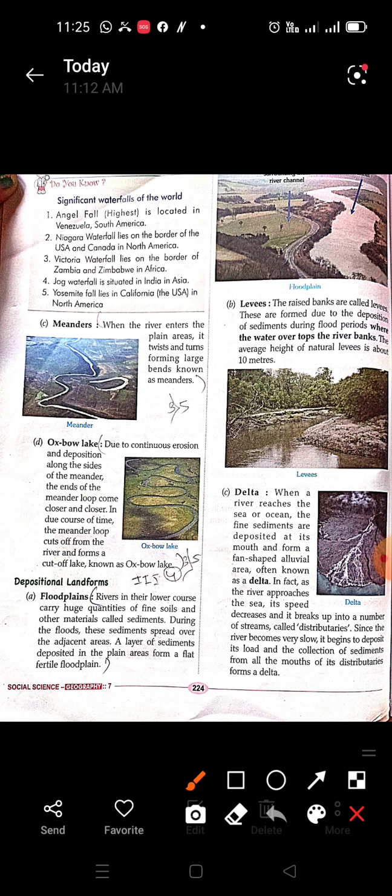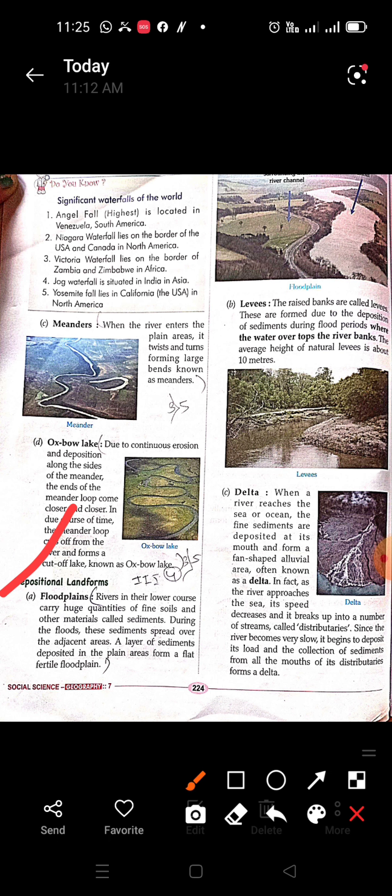Now we will know about the depositional landforms, the landforms which are created because of the depositional work of the river. First are flood plains. Rivers in the lower course carry huge quantities of fine soils and other materials called sediments.